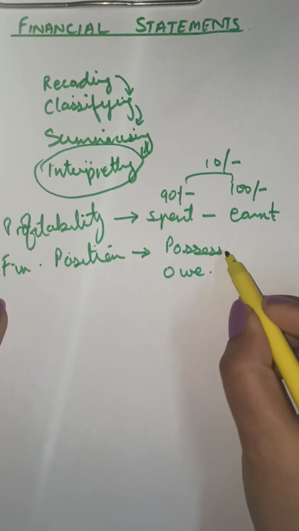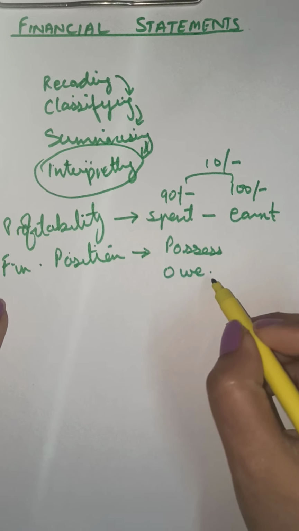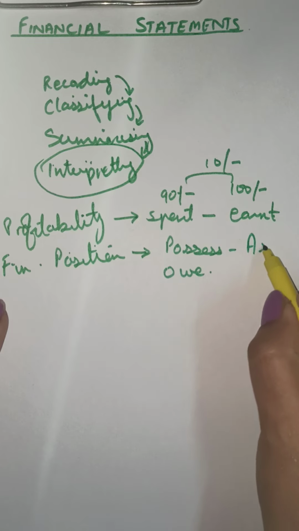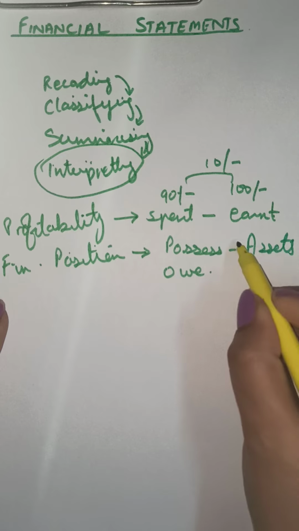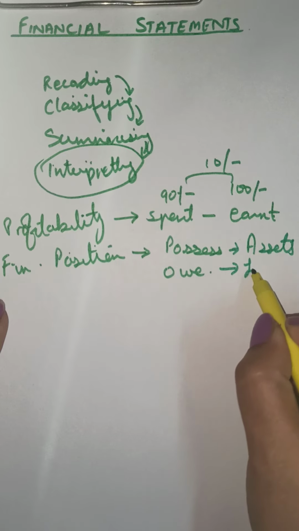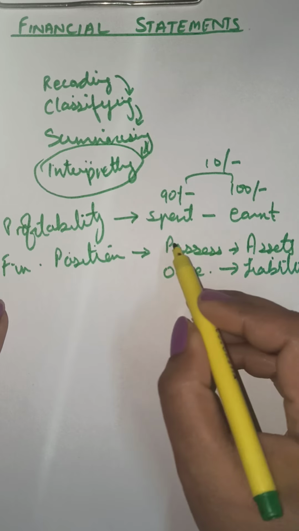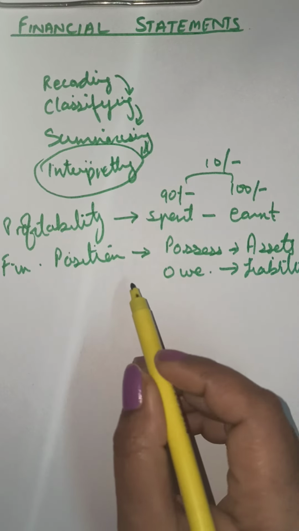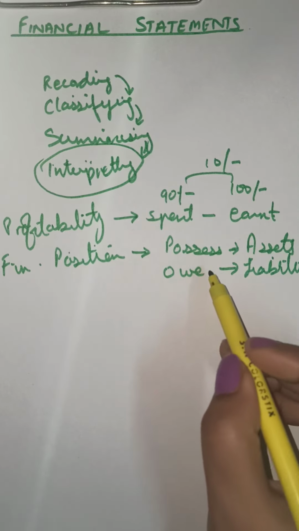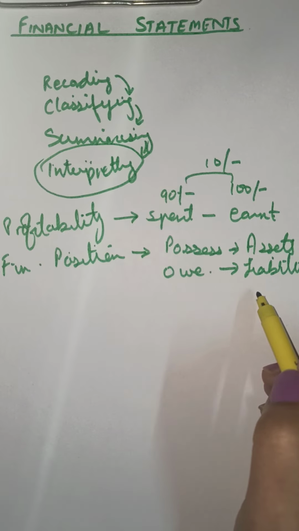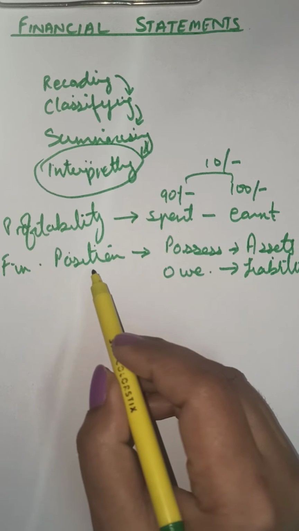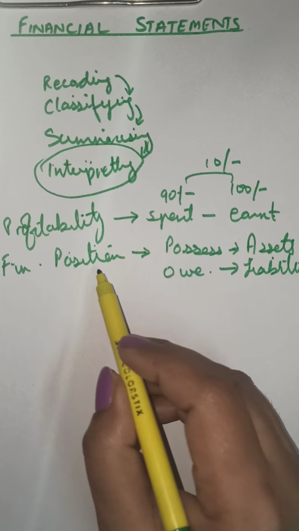What we possess means what we have of our own, and what we owe to others. That means all our assets and all our liabilities. The statement that tells us about our possessions and our liabilities towards others is called the financial position or the position statement.